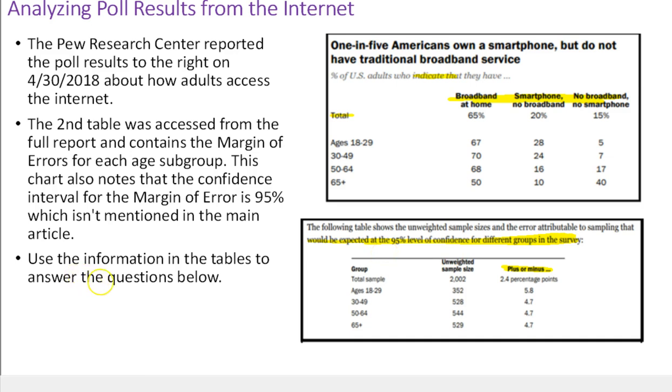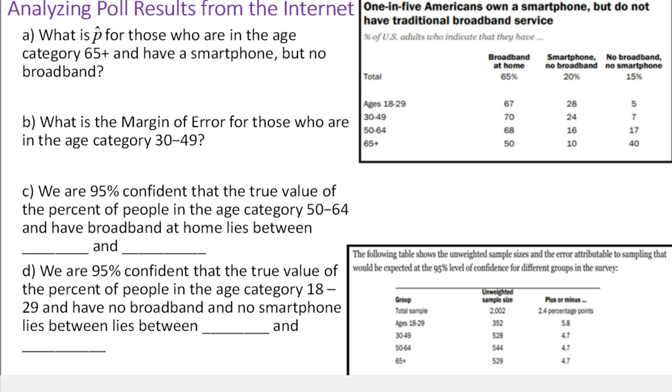Those are the margins of error and unweighted sample sizes, which is beyond the scope of this course. It basically means these are the true values, but I won't talk about weighting them. Now, on the next slide, we're going to answer some questions.